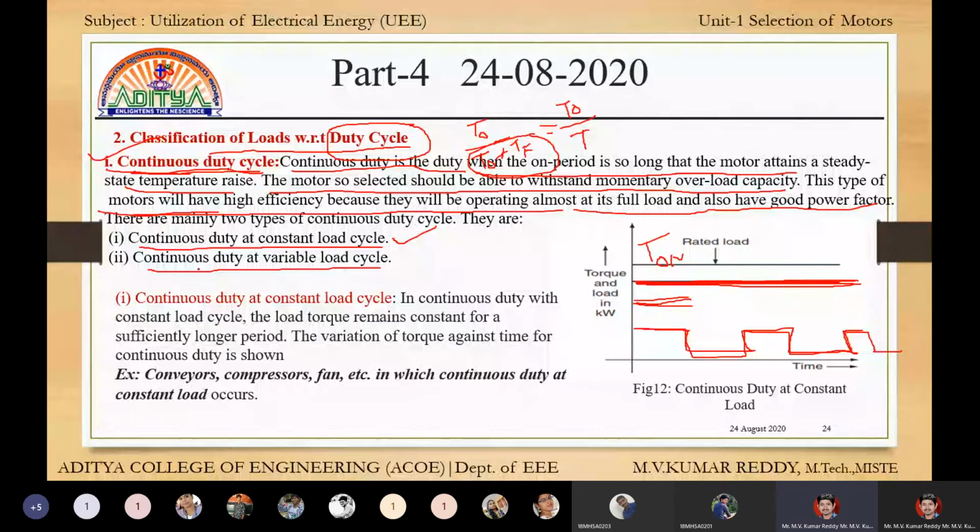In this continuous duty cycle, we have two types: continuous duty cycle at a constant load, and the second one is variable load. Here the first one is continuous duty at a constant load cycle. Continuous constant load cycle means the output is always constant. Here the output is torque. Why? Because these are motors.